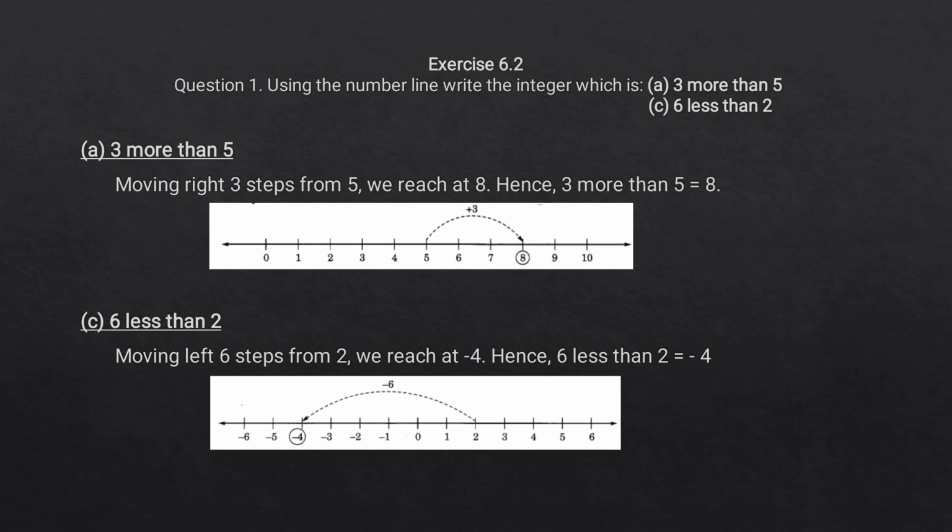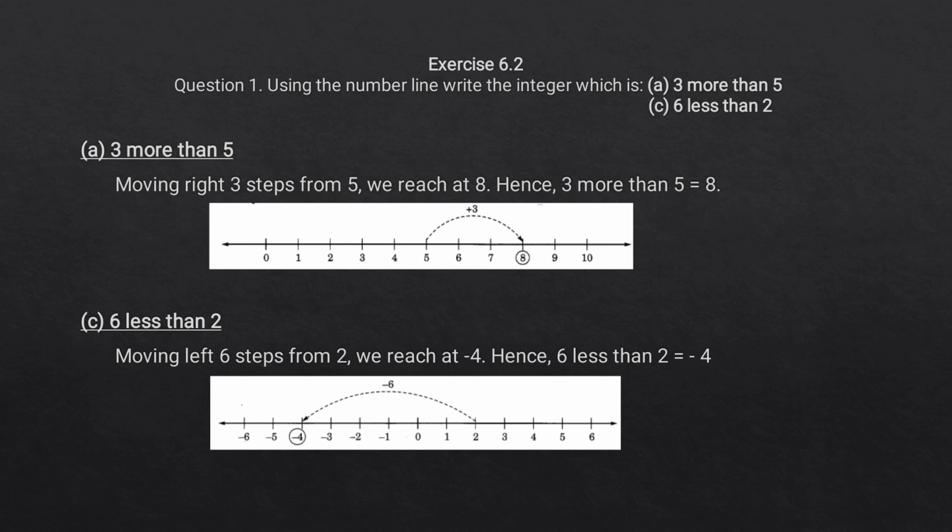Now let us start with exercise 6.2. Using number line, write integers, which is A, 3 more than 5, and C, 6 less than 2. Well, A, 3 more than 5. Here we will have to add given integers on number line, and so by moving right 3 steps from 5 we reach at 8. Hence 3 more than 5 is 8, which can be represented on number line as shown in the figure below.